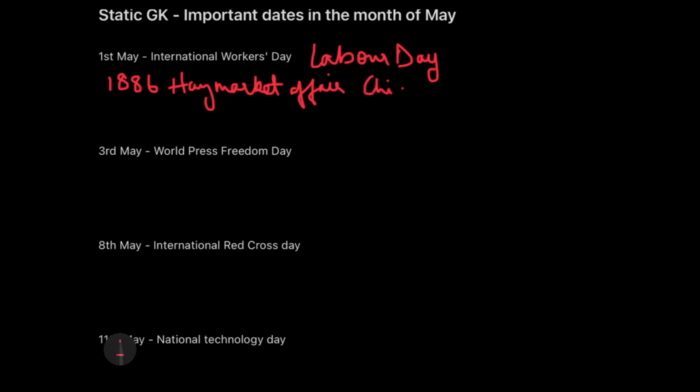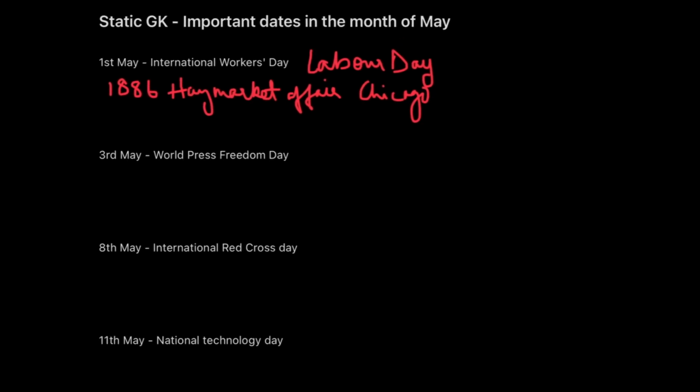This took place in Chicago. Now, what happened in this Haymarket Affair actually? The members of the labor union carried out a peaceful strike demanding the working hours be cut from 15 to 8, proper wages and paid leaves and things like that. However, the strike was met with bombing which led to many deaths. So it was a tragic one, to be honest. But then still we know that because of that activity only we celebrate Labor's Day on 1st of May.